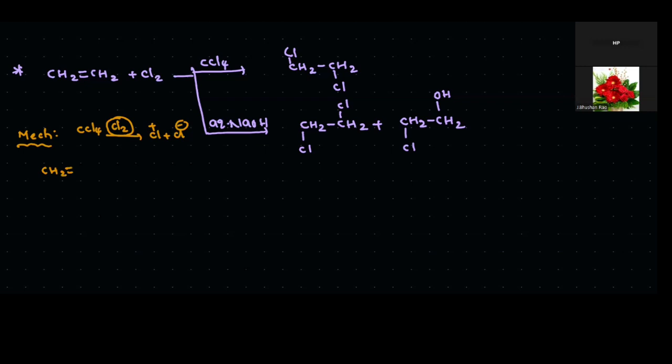Which one does it react with? The Cl+ electrophile. It donates electrons to Cl+, and this group converts into CH2-CH2Cl, and this carbon gets a positive charge. Further, the other Cl- attacks this carbon, and the product formed is CH2Cl-CH2Cl. This is the first product, and this is the mechanism with CCl4.